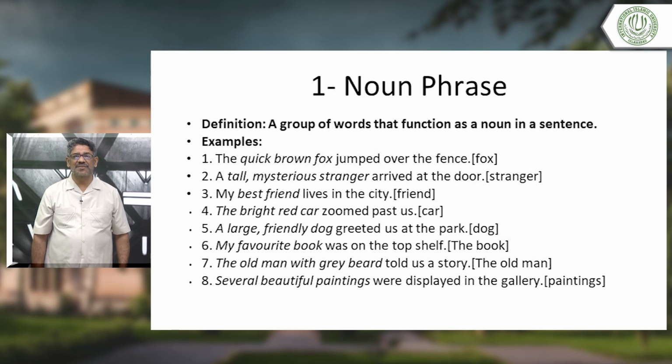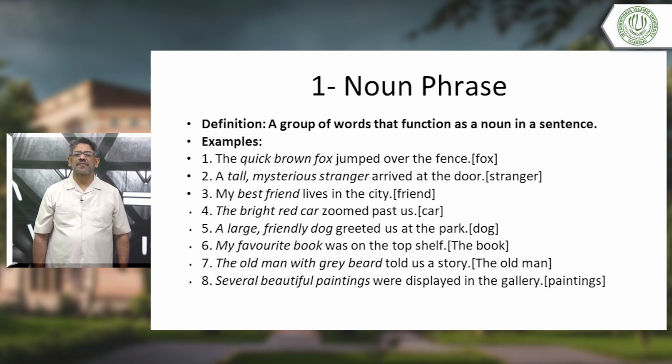Stranger is a noun. Then, my best friend lives in the city. Now, if you say my friend lives in the city, this is enough. My best friend is a group of two words.